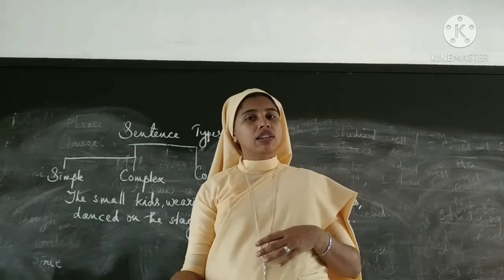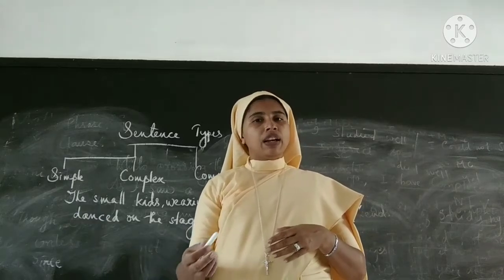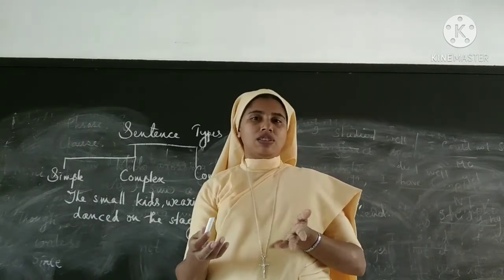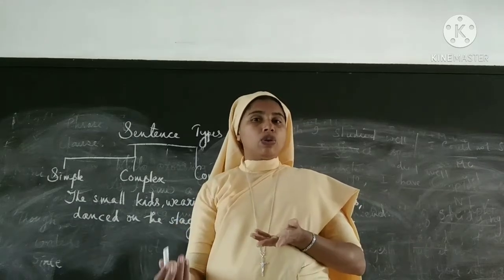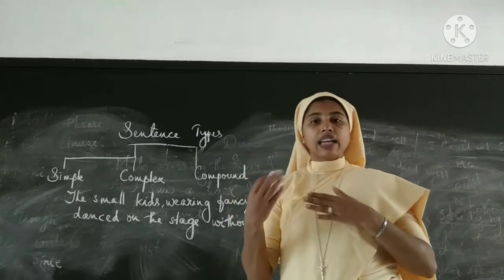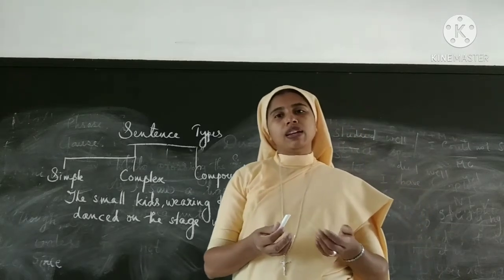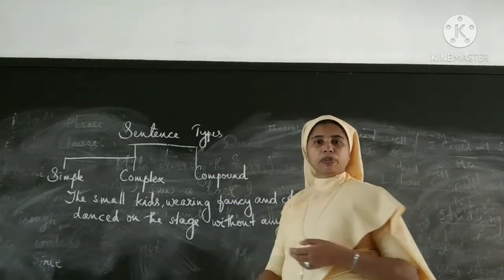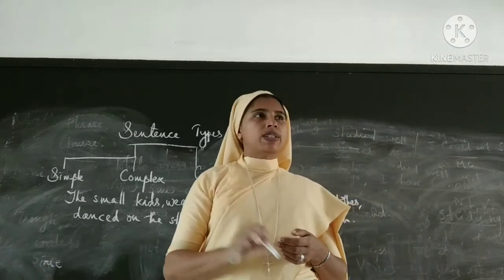There can be other subordinate clauses too. Otherwise, there must be one main clause. There can be another main clause also, but there must be subordinate clause. Because that type of sentence is called complex sentence. So let's see the third type of sentence, that is compound sentence.